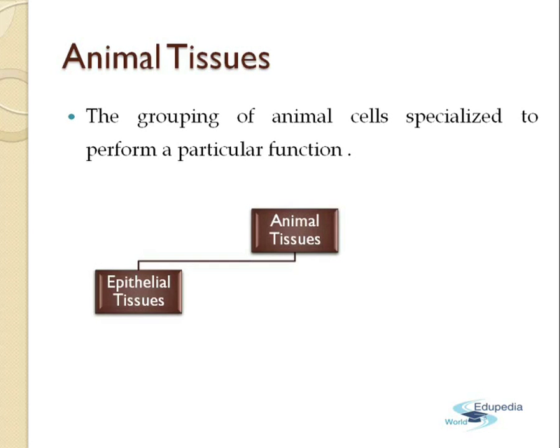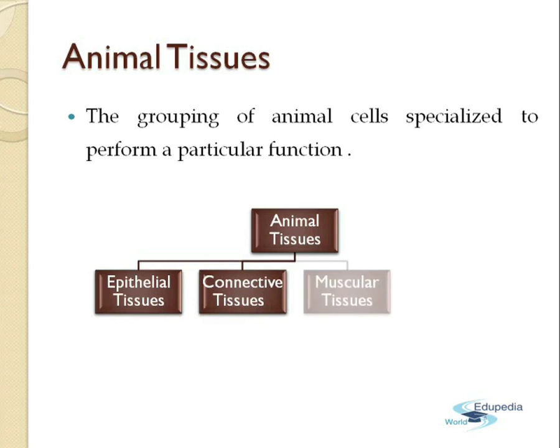First is the epithelial tissue. Now this epithelial tissue forms the covering of the animal body, and it also protects the animal body from the external surroundings. Next is the connective tissue. This connective tissue connects the various parts. See, the animal has to coordinate. The head has to coordinate with the legs. The head has to coordinate with the arms. So this coordination, this transportation, fine. So the connective tissue in this way helps to connect one part of the body with another.